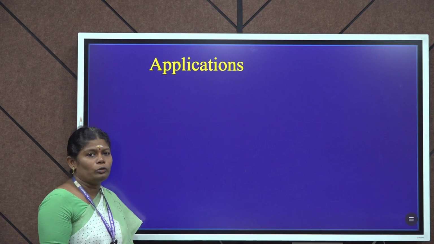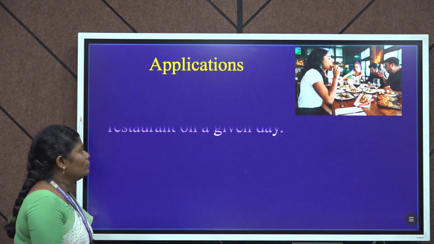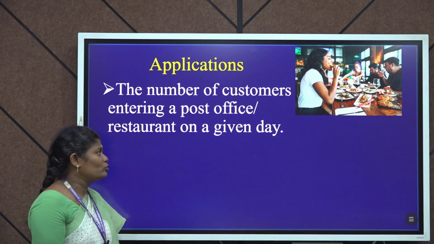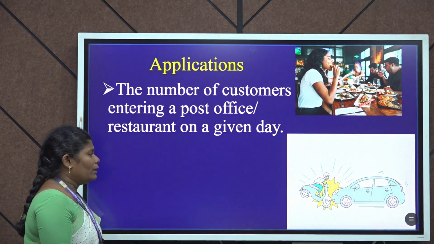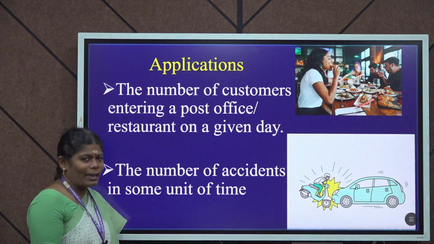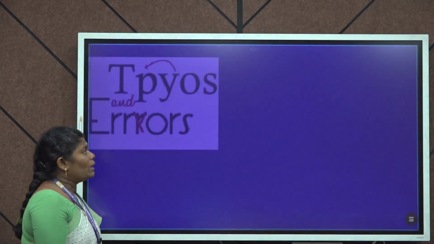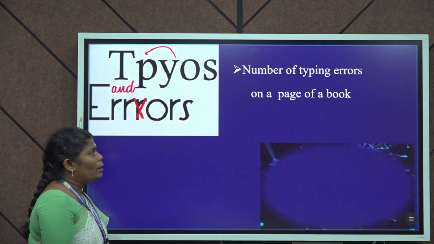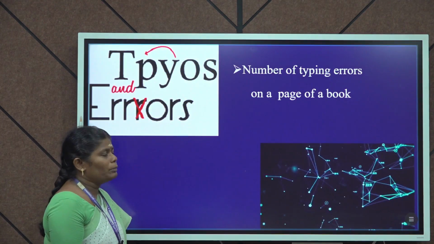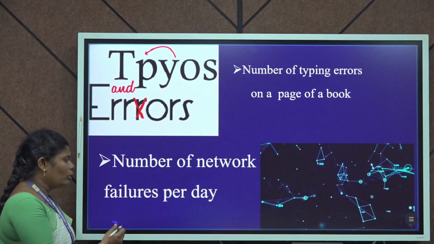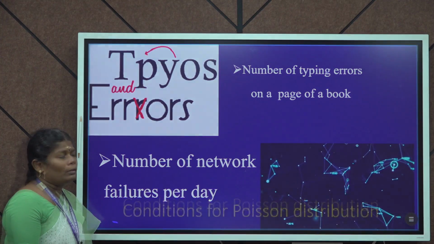Next, moving on to the applications. Number 1, the number of customers entering a post office or restaurant on a given day. Number 2, the number of accidents in some unit of time. Number 3, number of typing errors on a page of a book. Number 4, number of network failures per day.